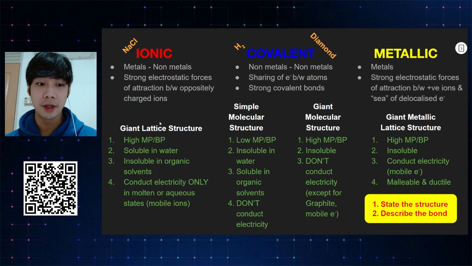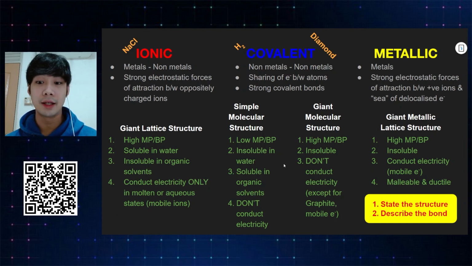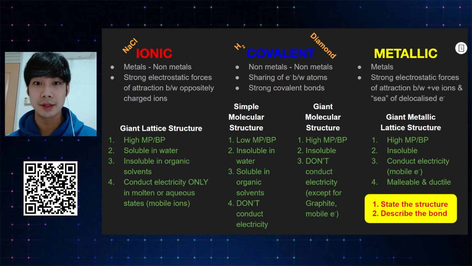You've got ionic compound. State the structure, describe the bond. And all the tested physical properties are stated over here in a very easy to read format. I even highlighted the very important number 1, state the structure, and number 2, describe the bond. If with this cheat sheet in hand you still cannot get full marks, then you better revise chemical bonding. Easy and fun.